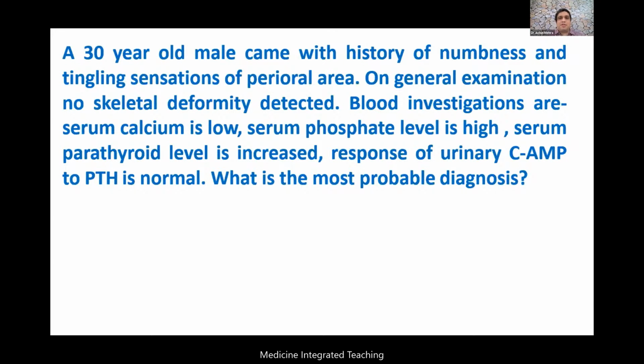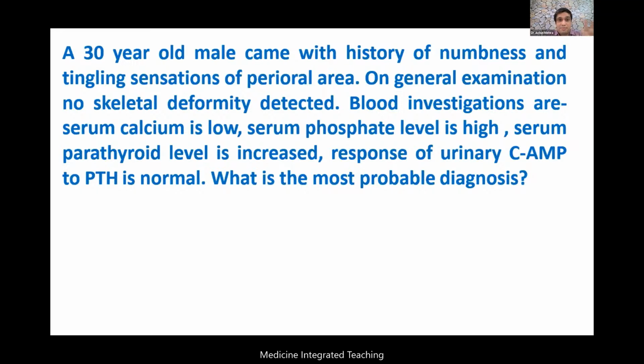To understand a topic, I always feel that an MCQ should be there with us. The question reads like this. A 30-year-old male came with a history of numbness and tingling sensation that is perioral. On general examination, the patient doesn't have any kind of skeletal abnormality. The blood investigation showed the serum calcium is low, phosphate is high, serum parathyroid hormone level is increased, and response of urinary cyclic AMP to PTH is normal. What is the most probable diagnosis in such a case?